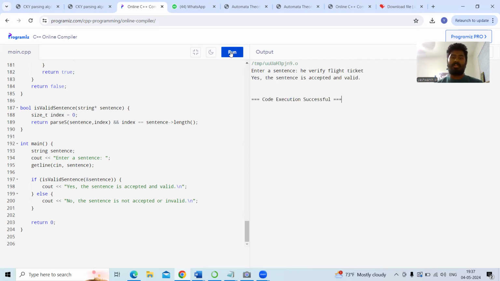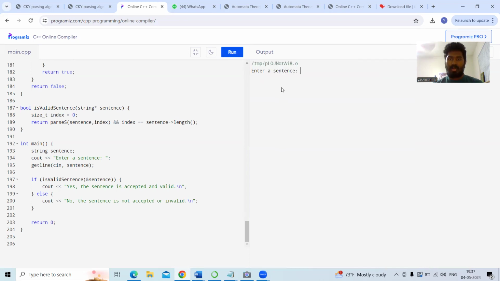Yes, the sentence is accepted and valid. If I execute the third sentence, yes, the sentence is accepted and valid. And the fourth sentence, yes, this sentence is also accepted and valid.